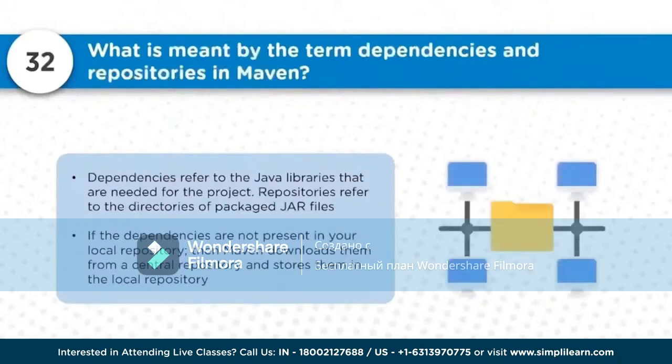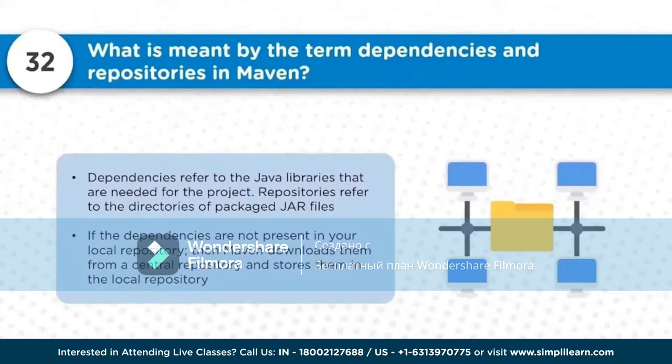Next question: what exactly is meant by the terms dependencies and repositories in Maven? Dependencies refer to the Java libraries which we usually put into the pom.xml file. Sometimes our source code requires secondary jar files for performing the build process. Instead of downloading it and storing it in the class path, we just have to specify the dependency of that artifact, and once that dependency is put there, that jar file will be downloaded and cached into the local repository during the Maven build.